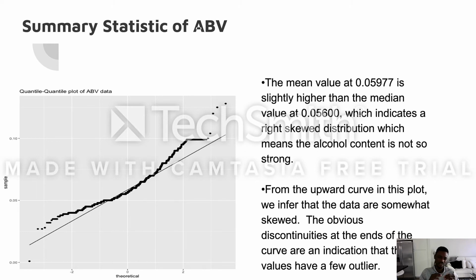If you look closely, you can see an upward bend at the end of the plot, which is some kind of skewness as well, and the discontinuation at the end of the plot shows some kind of outliers. So this graphical representation shows us we have a right skewness and outliers for the summary statistic of ABV.